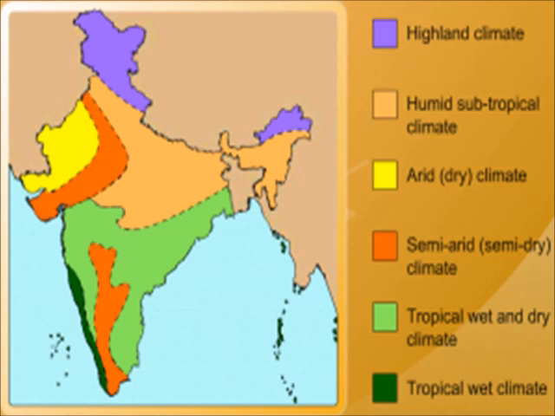India has a lot of difference in the climate of the country. In the north, Kashmir has cold climate. See the purple color. In the northwest, Rajasthan has very hot climate, yellow in color. In the northeast, high rainfall with thick forest and medium climate.